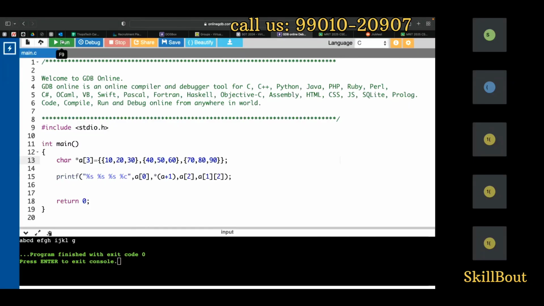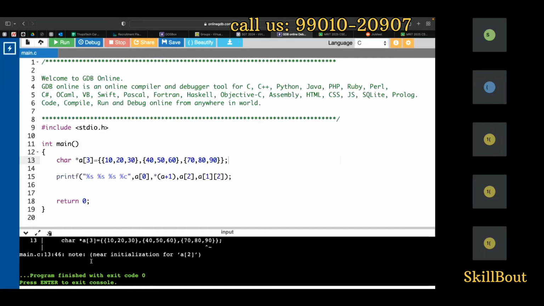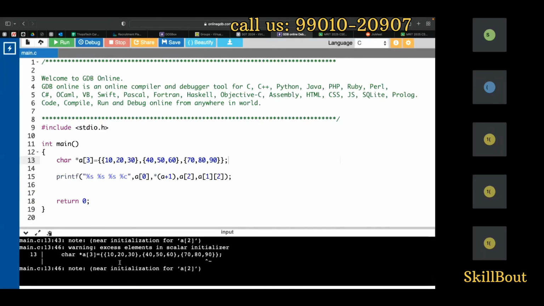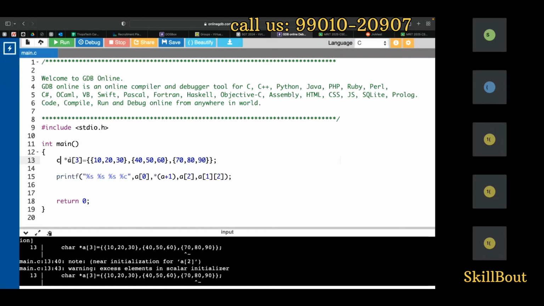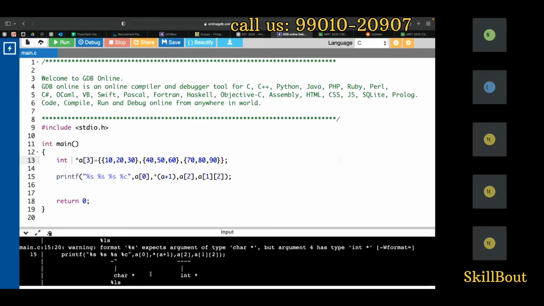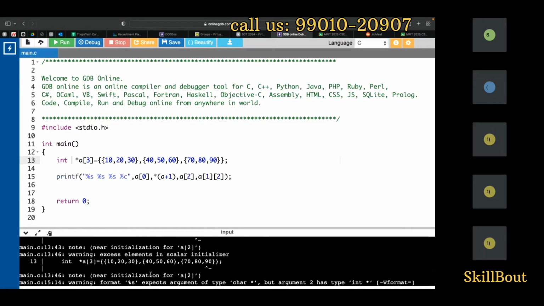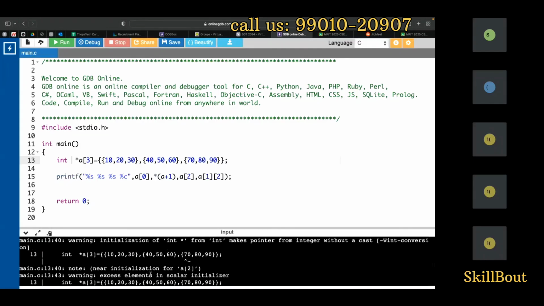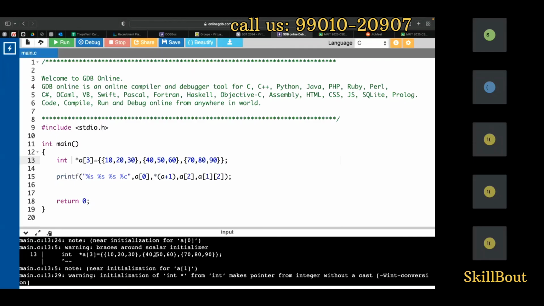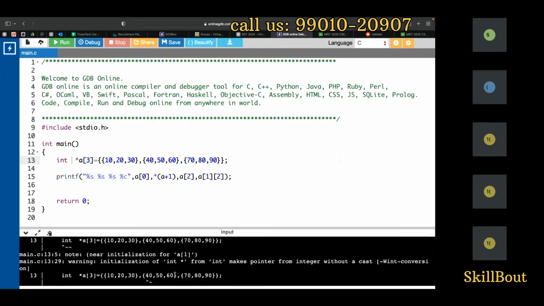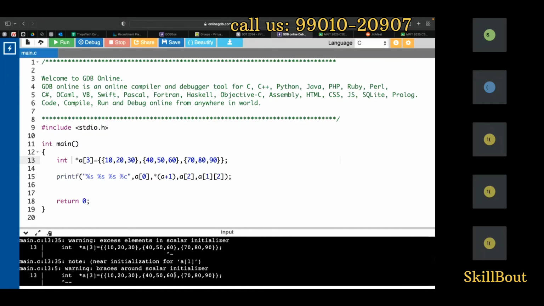Now if I run this program, I'll get a beautiful thing: initialization warnings, and so on. Why? Because this is no more your character type. Sorry, this should be integer type. I'll run this program again. You can see these are all warnings, not errors. The program is running fine, but you're not getting the output. It's telling many things: warning, braces around the scalar initializer. Everything is okay.